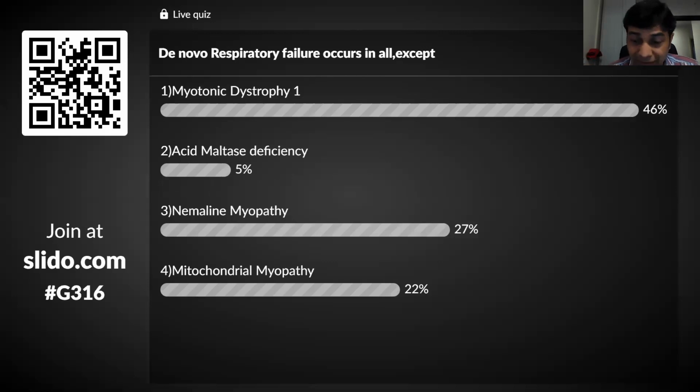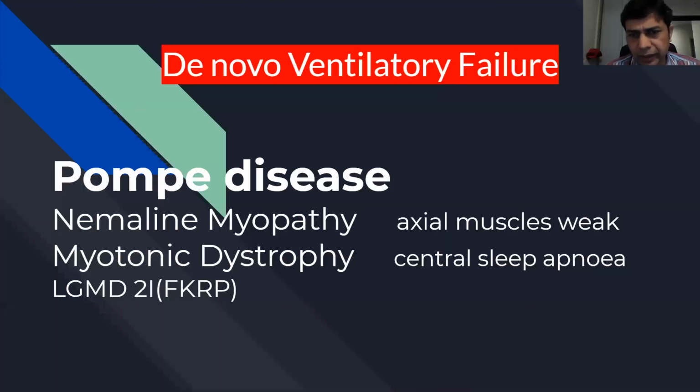Okay, fine. The answer is mitochondrial myopathy. As we all know, nemaline myopathy has a lot of phenotypes and a wide phenotypic spectrum. But one of the common things is that they have axial muscle weakness, facial muscle weakness, bulbar muscle weakness, respiratory muscle weakness, and they can easily present with de novo ventilatory failure.